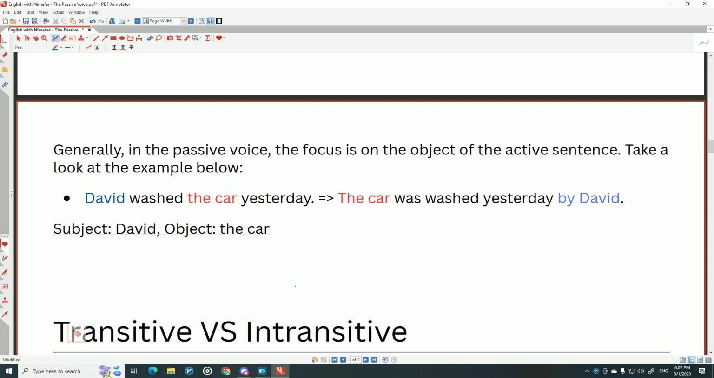So David washed the car yesterday. The car was washed yesterday by David. If you see here, our subject is David, object is the car.